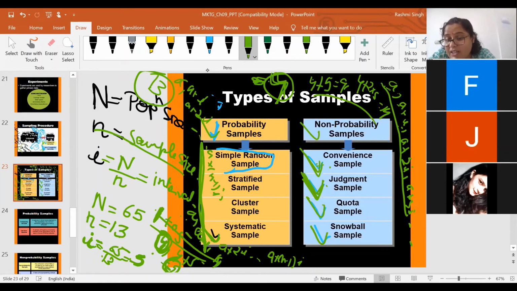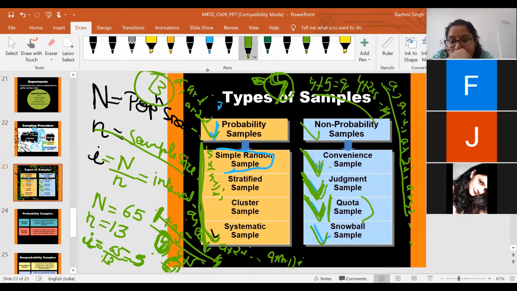But in case of convenience, there is no judgment. It's totally how easily I'm getting data. That is convenience. If I apply judgment, maybe I'll have some difficulty in data collection, but it's okay. I'm happy, but I'll be using my judgment. So is it clear what is the difference between convenience and judgmental sampling, class? Yes, ma'am. Okay. The third that would be coming is the quota sample.